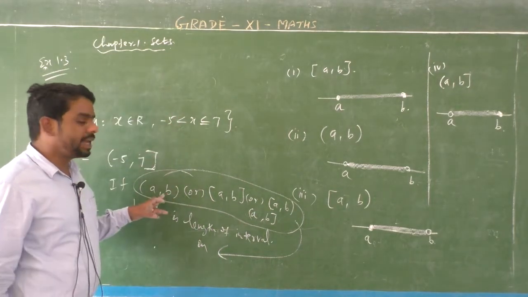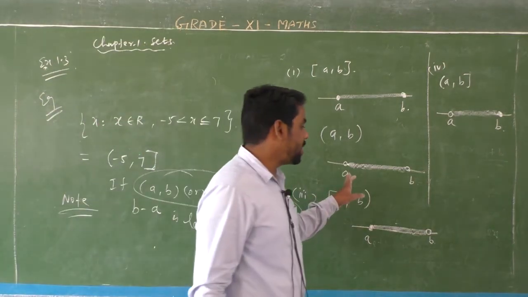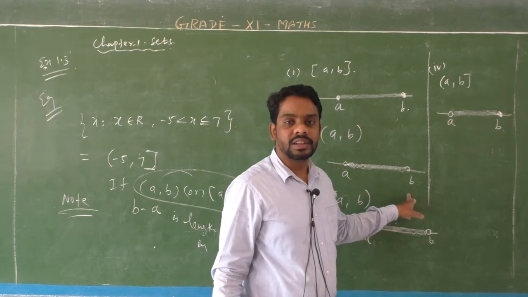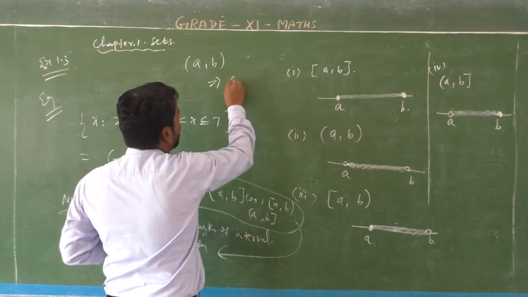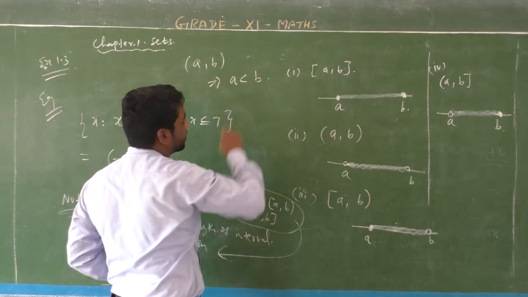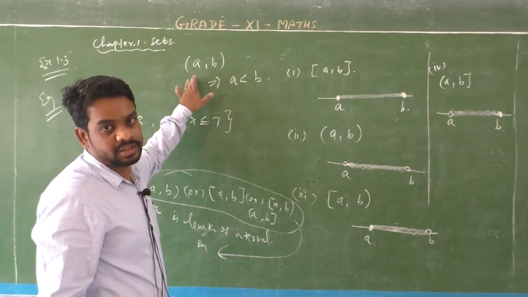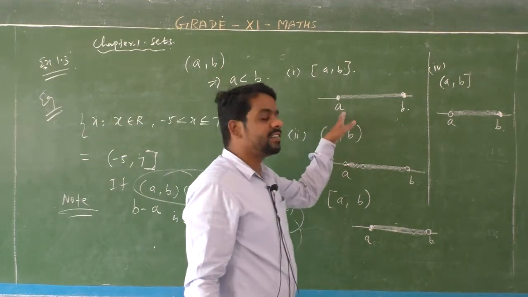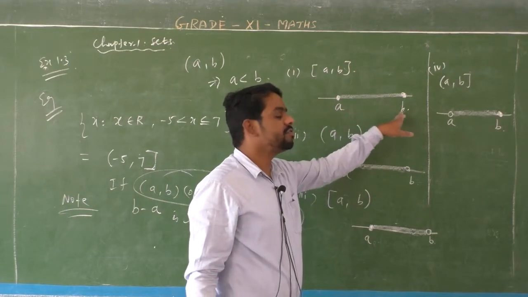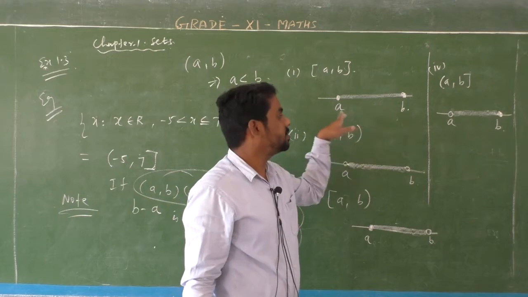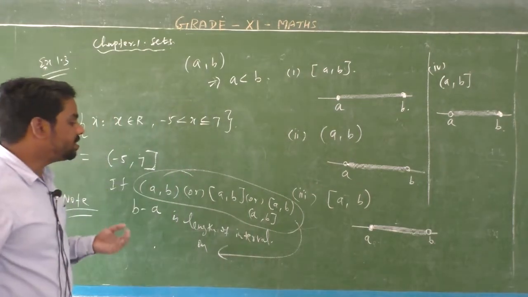If open interval a comma b, here a is the smallest value, b is the biggest value. You know that on the number line the left side value is the smallest value, the right side value is the biggest one. The main concept: a comma b means a is less than b. Here b is the greatest number compared to a. You know the number line left hand side numbers are less than the right hand side numbers. Here a is left side of b, so b is a greater number compared to a, and a is a lesser number compared to b.